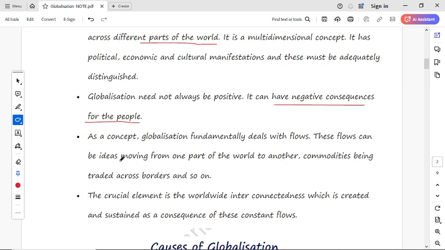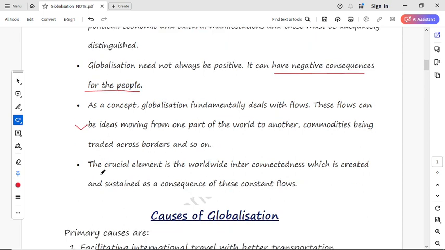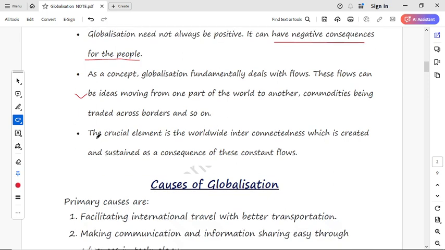This flow can move from one part of the world to another, with commodities being traded across the border, and so on, as we have discussed in this topic. Now next, the crucial element is the worldwide interconnectedness, which is created and sustained as a consequence of this constant flow. It means the constant flow would be there in the term of globalization.